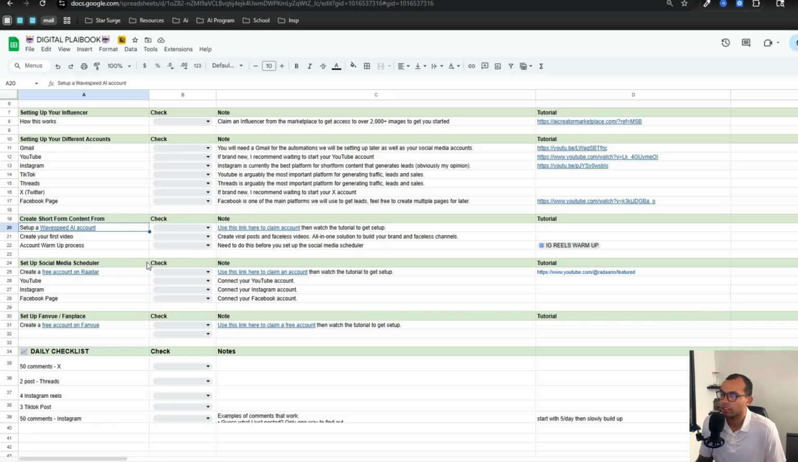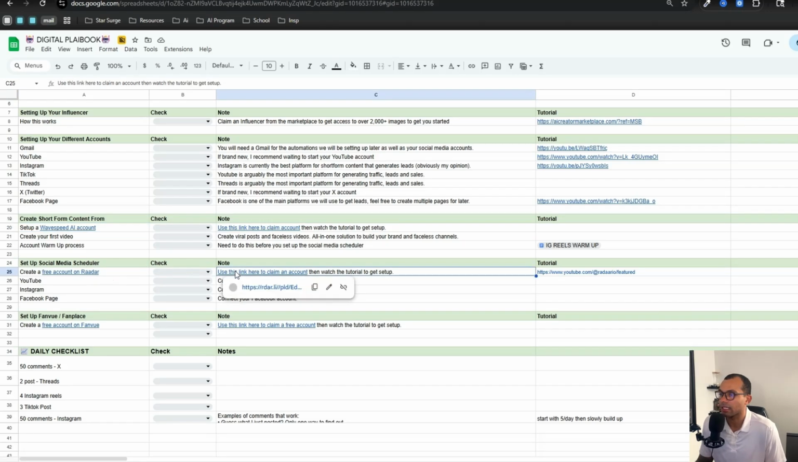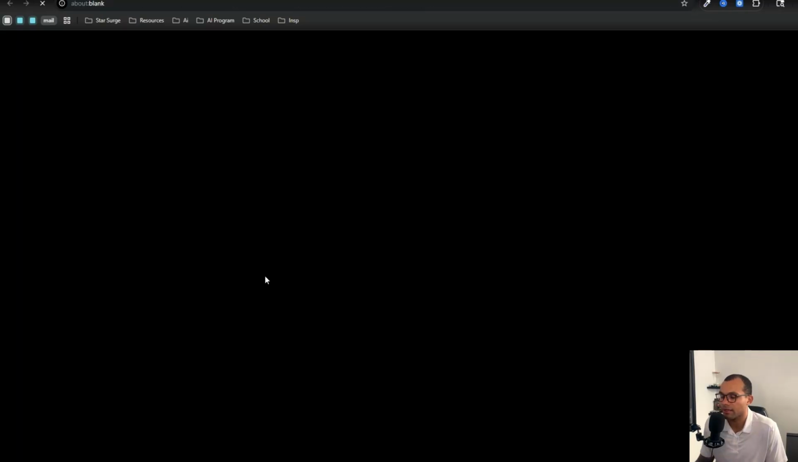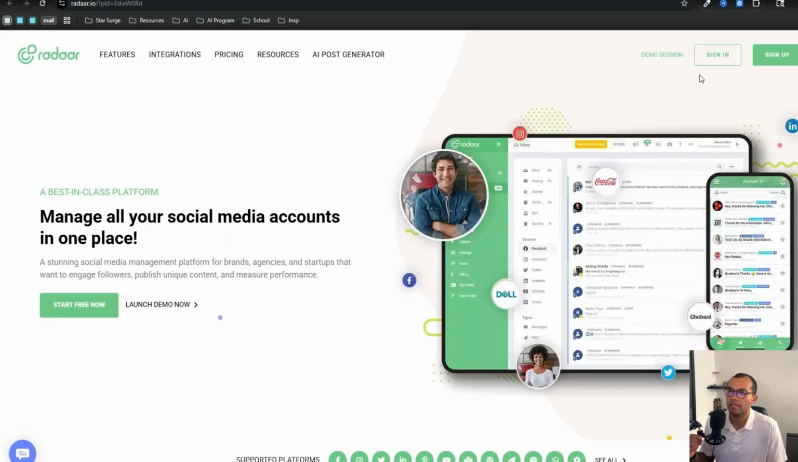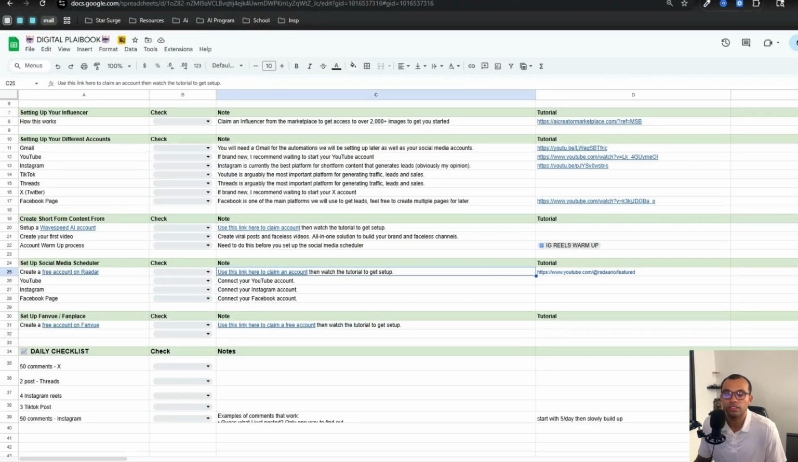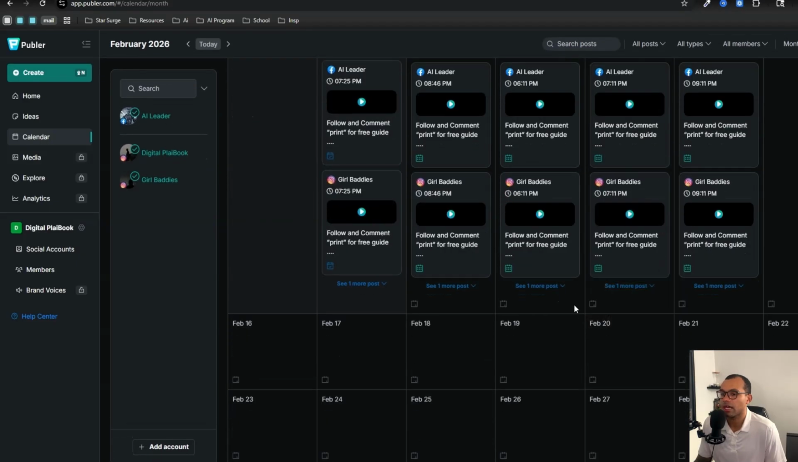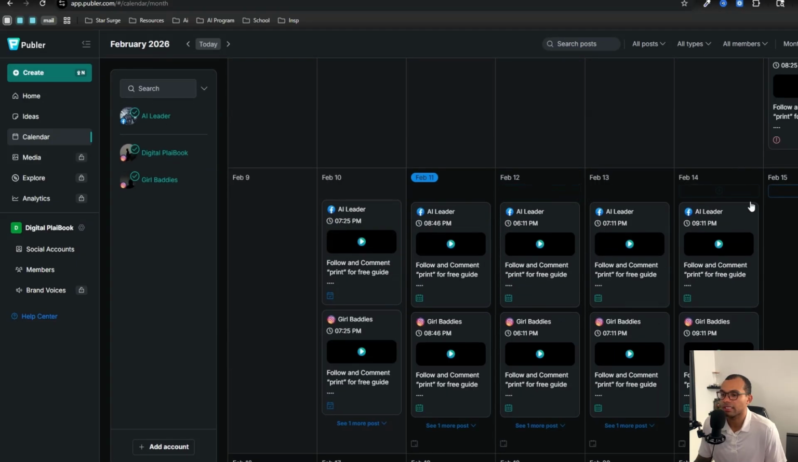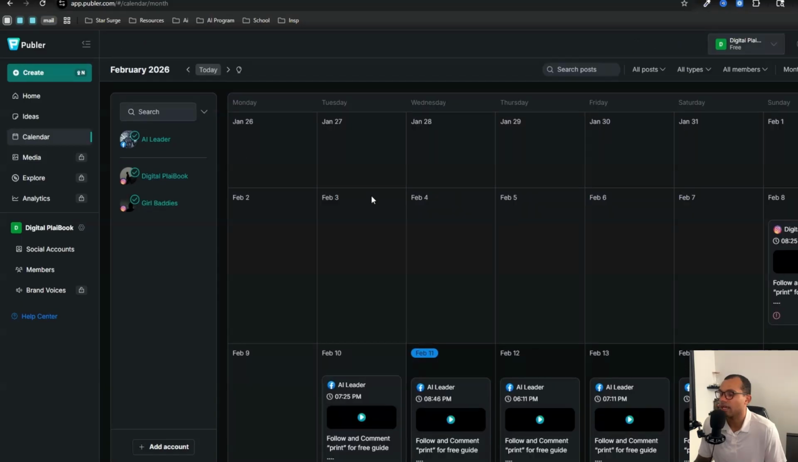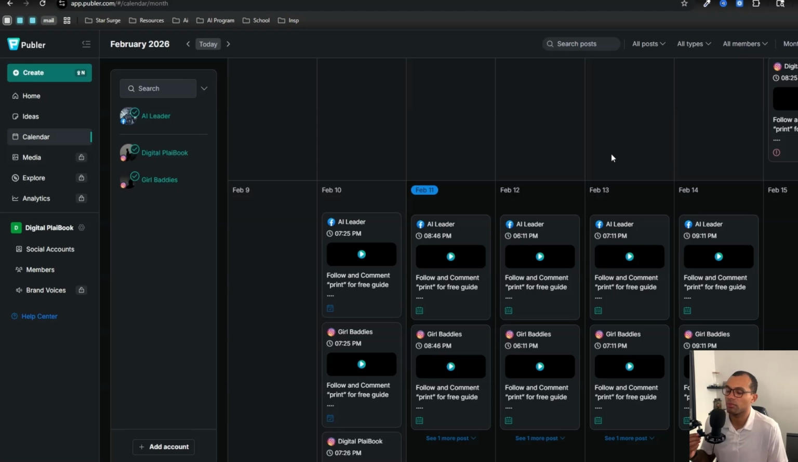The schedulers that I like to use, there's two. I'm going to recommend Radar because it gives you a free account. And then if you want to pay, it's just $9.99. But what I use is Publer, and what you're able to do is schedule out your content. It looks something like this, Facebook, and you're able to do it for months and months. What I do is I just do a couple weeks, or not even a couple weeks. I only have a week's right here, but this isn't even for my AI influencer.